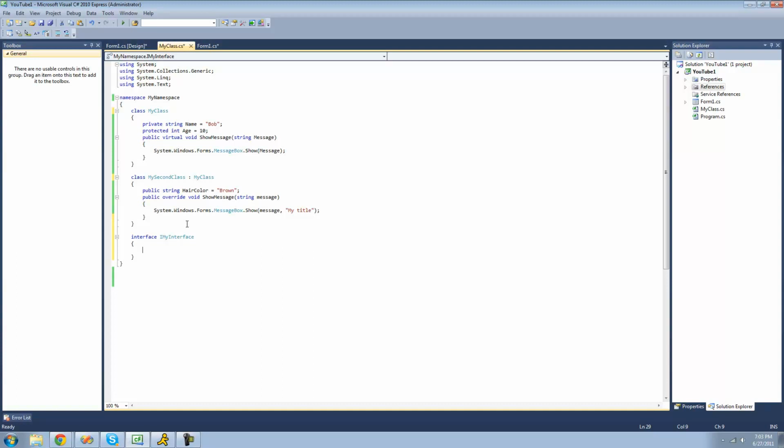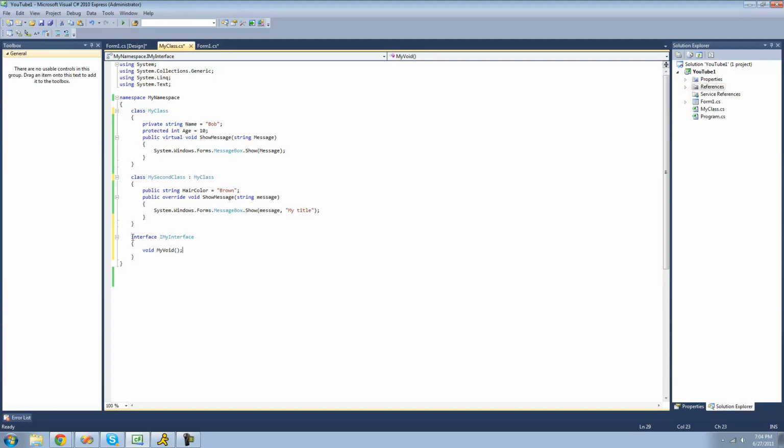Now inside of an interface, you can create names for methods, properties, and also indexers and events, which we haven't learned yet. And so you cannot create a definition for them. So if we were going to create a void, we would just do void, and we'll just have it, I guess, my void, and then whatever parameters we want to pass through it, we're just going to pass none for the moment, and then you just put a semicolon, and that's it. You cannot put curly braces and have it actually do something. That is for methods in our classes.